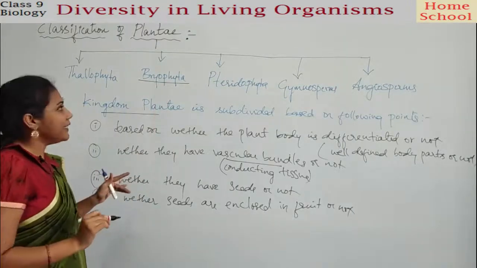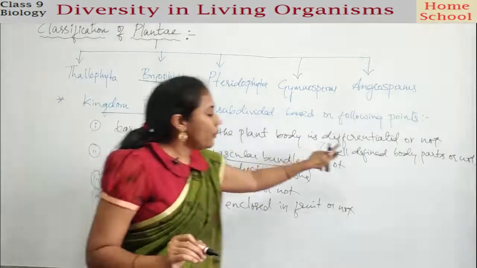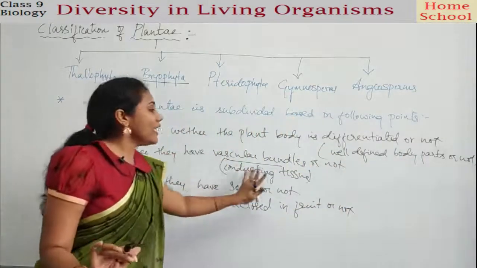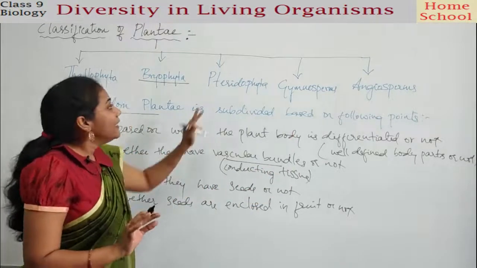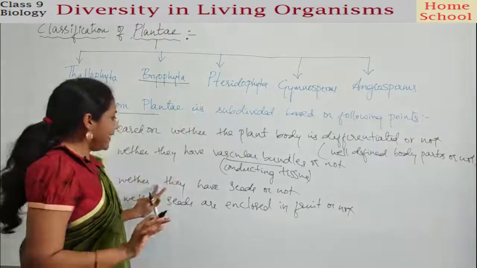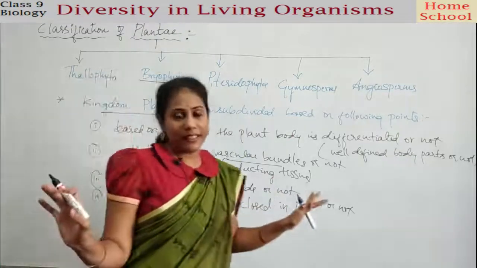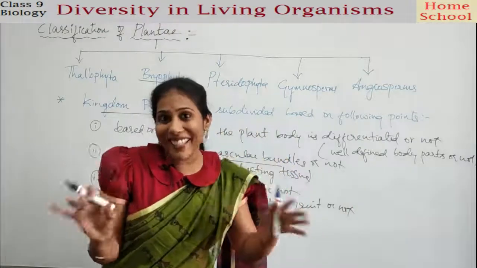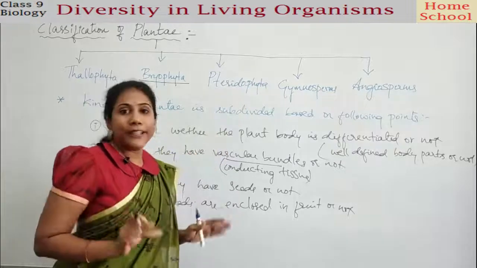Okay, and in case of pteridophytes, they have well defined body parts. They also have special conducting tissue like xylem and phloem, but seeds are not present. There is no such thing called seed in the plant. So such plants will come under pteridophytes.